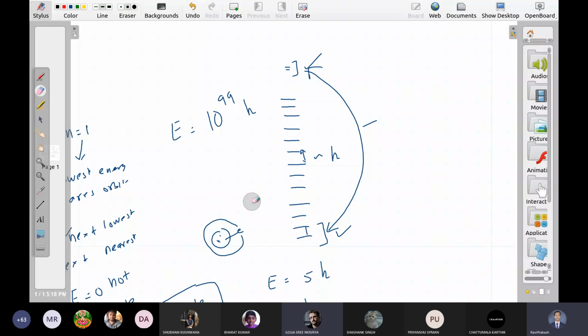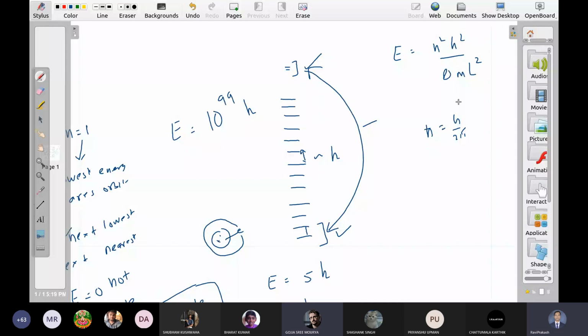Sir, one more. Yes. Sir, in that energy equation, it is actually a variable of n and L, no, sir? Remaining all are constants. Something like this, right? N square h square... Yes, sir. N square pi square h bar square by 2 L square m. Yes. So h bar is h upon 2 pi. Just put it that, and I think you will get this answer.